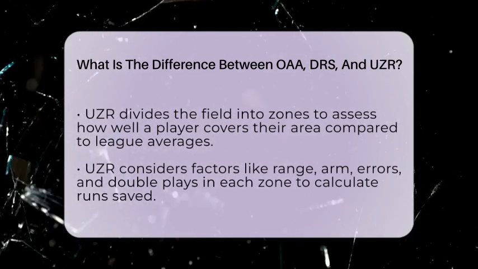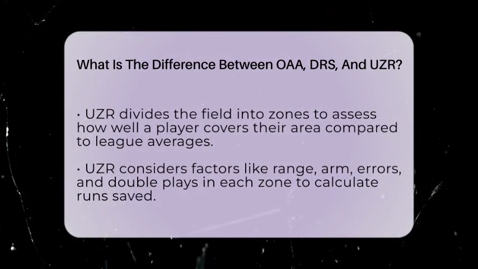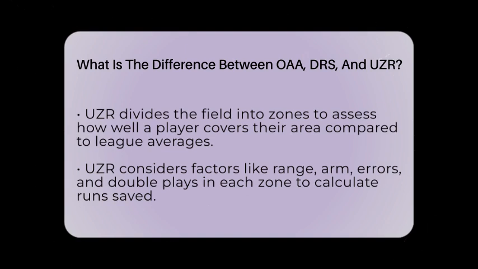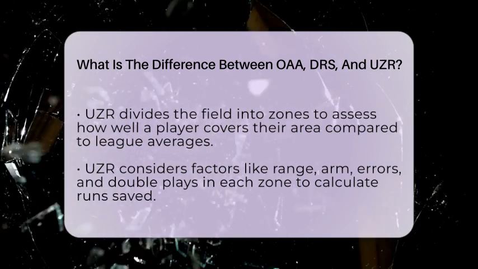If a player prevents extra bases or makes a great throw, they earn points. If they make errors or let the ball get past them, they lose points. Because it considers many skills, defensive runs saved gives a full picture of how much a player helps prevent runs.